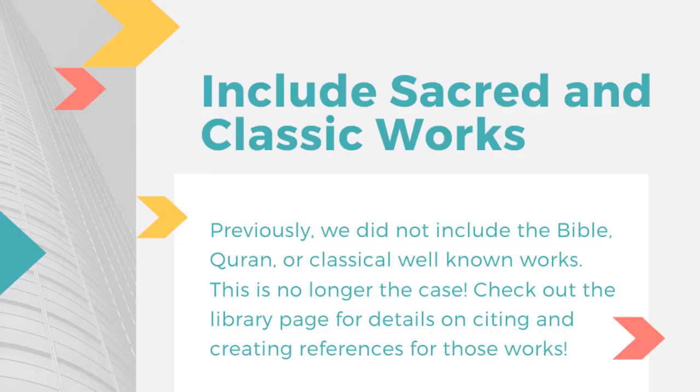Another change in APA 7th edition is that we now include the sacred works in our references list. Previously, if you used a classical or sacred work, such as Homer's Odyssey or the Bible, you did not need to include the information in your references list. However, this has now changed. If you find yourself using a classic or sacred text, be sure to include it in your references. The library has information on how to craft those references, and you can always reach out to us.